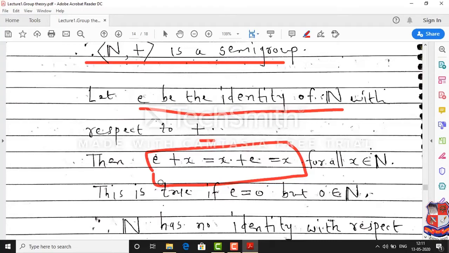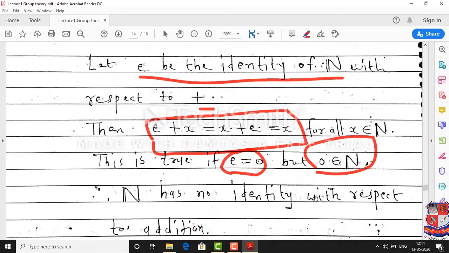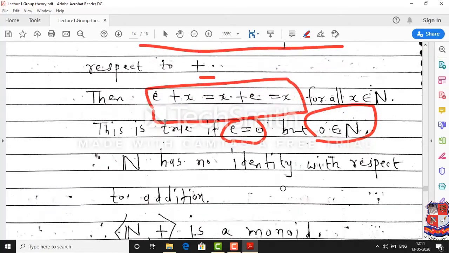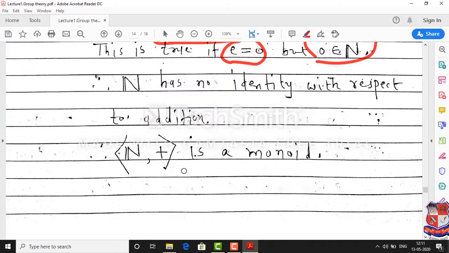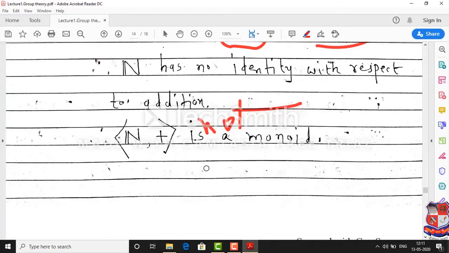Now this is possible, as we discussed in the last lecture, only if e equals 0, but 0 is not in the set of natural numbers. That means our assumption is wrong and N has no identity with respect to addition. So N is not a monoid with respect to the addition operation.